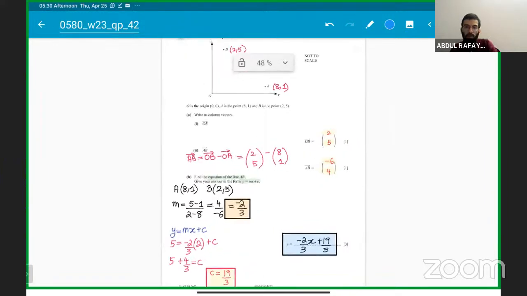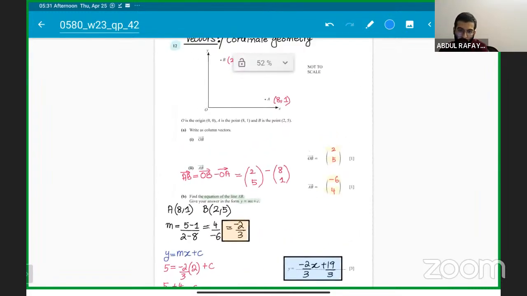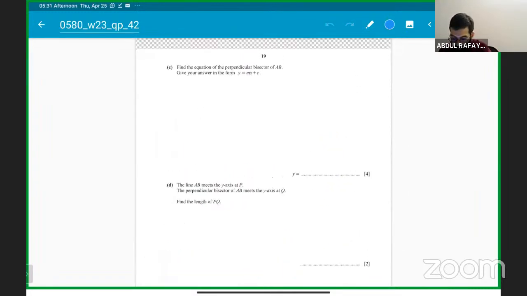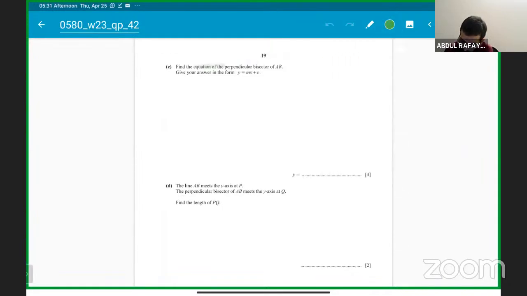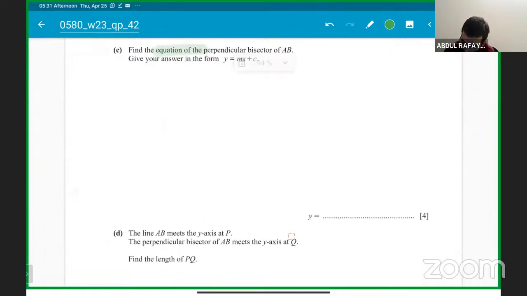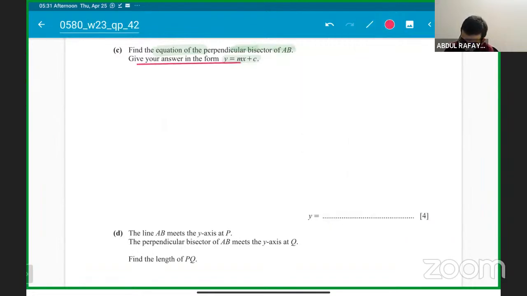This page is also done, which is vectors plus coordinate geometry. It's an 11 mark question on 2 chapters combined. Vectors is only 2 marks, the rest is coordinate geometry. Very important, as I said, they are testing it again and again. You have to find the equation of the perpendicular bisector of AB, giving your answer again in the form y equals mx plus c. These are basic easy questions now for you guys.